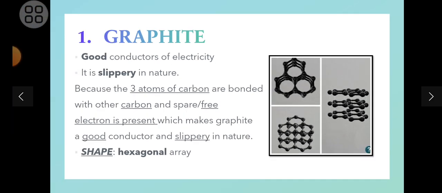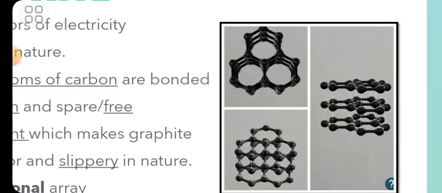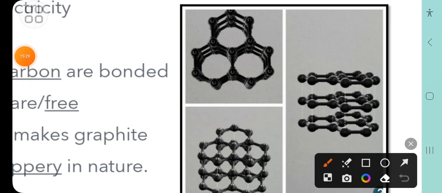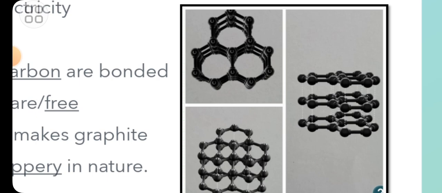So if one of the electrons is free, it will conduct electricity easily, right? And if one electron is free, it will be slippery in nature, and its shape is hexagonal. You all can see this image also. This is hexagonal in shape. 1, 2, 3, 4, 5 and 6, right? So it is hexagonal in shape, right?